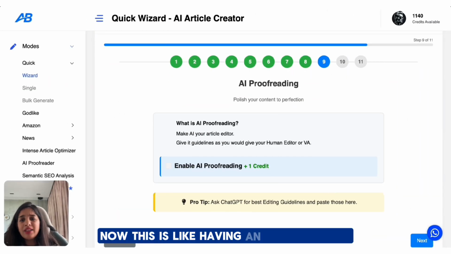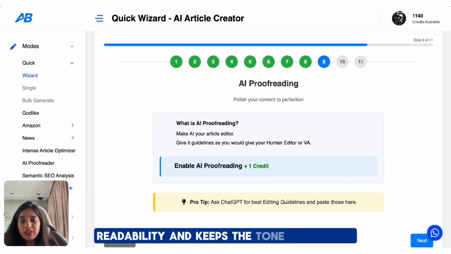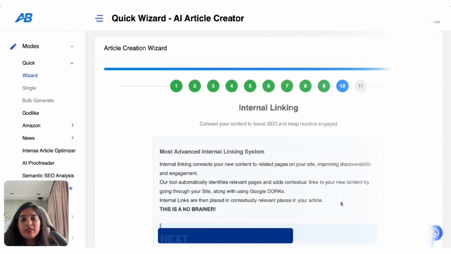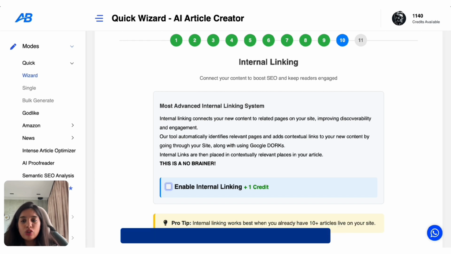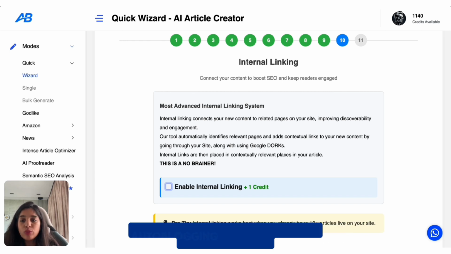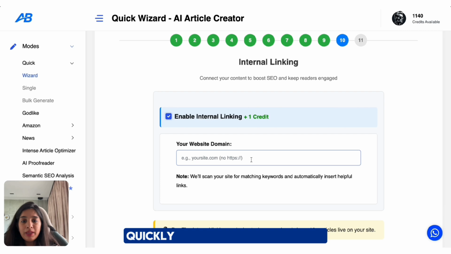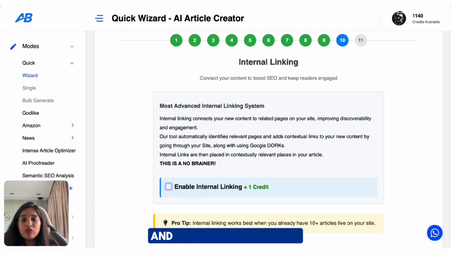Now this is like having an editor built in. It fixes the grammar, readability, and keeps the tone consistent. You just have to enable this and leave a guideline here for them. Next, internal linking. Now this connects your new blog to your existing ones. So if you already have blog posts around best family resorts or travel packing hacks, Autoblogging will link those automatically inside this new article. You just have to enable this and quickly paste your domain here. This keeps the reader on your site for longer and also helps with SEO.